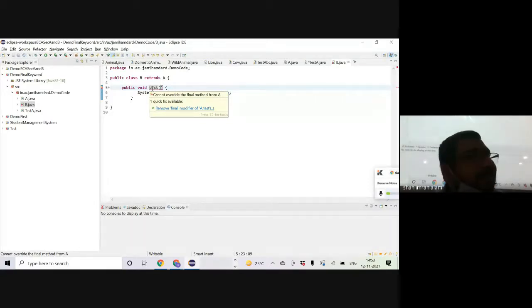Overriding means changing the definition, right? So when a method is declared as final, you cannot change the definition in the subclass. You cannot override that particular method in the subclass. So simply, when a method is declared as final, that means the method cannot be overridden in the child classes. That's not possible.